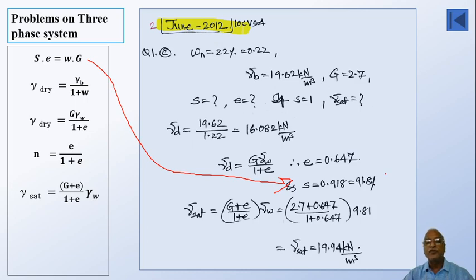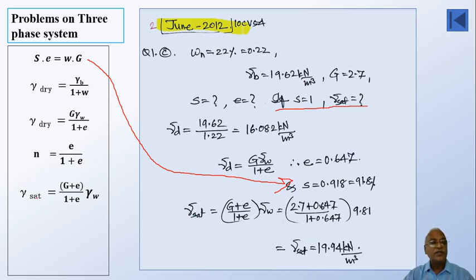In percentage, if you want to put, it will be 91.8%. Means it is not fully saturated yet, but fairly good saturation is there. And then the question goes on further, asking if S is equal to 1, what would be gamma saturated? They have asked here.